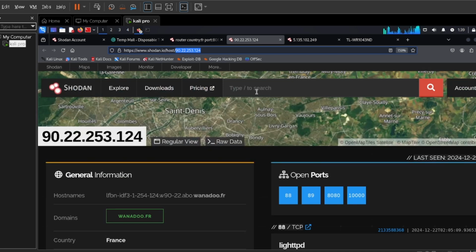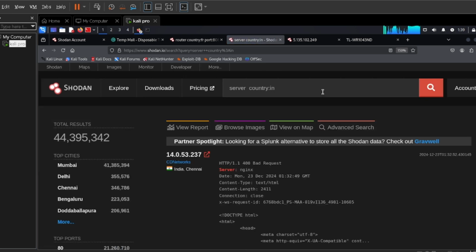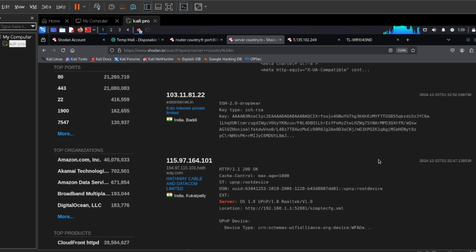Let's say, for example, I'm searching for servers. I need servers from, I don't know, the country India. I don't want you to repeat any of this. If you're not doing a legal job, or a legal penetration test with full authorization, I don't advise you to do anything, because if you do it on somebody's device, definitely they will catch you and you'll be in trouble. That's for sure. So that's it.